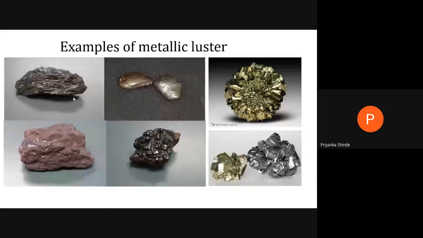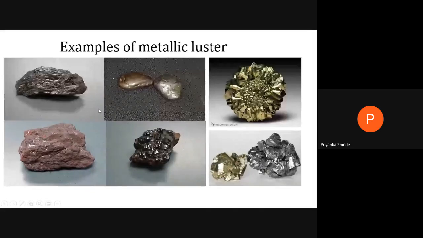Luster, meaning how the mineral surface looks in reflected light. If you see the surface of all these minerals, they shine like a metal. They look like a metal. So it is called metallic luster.